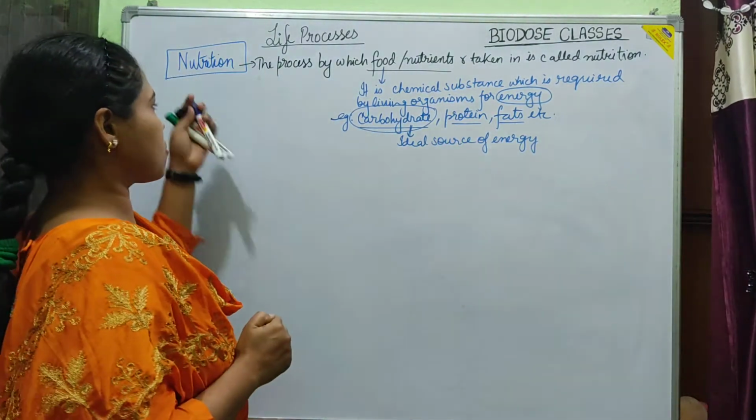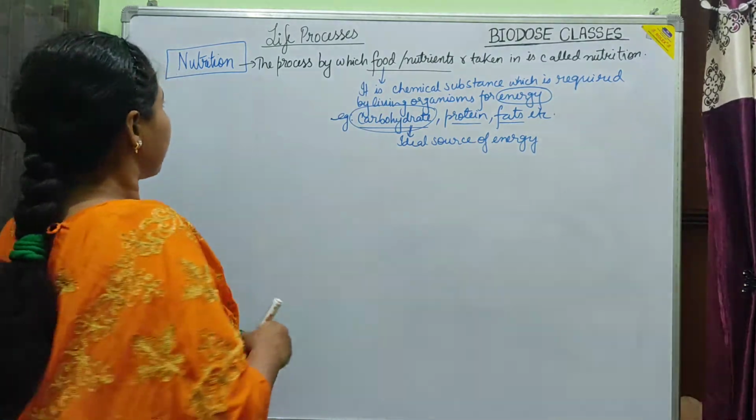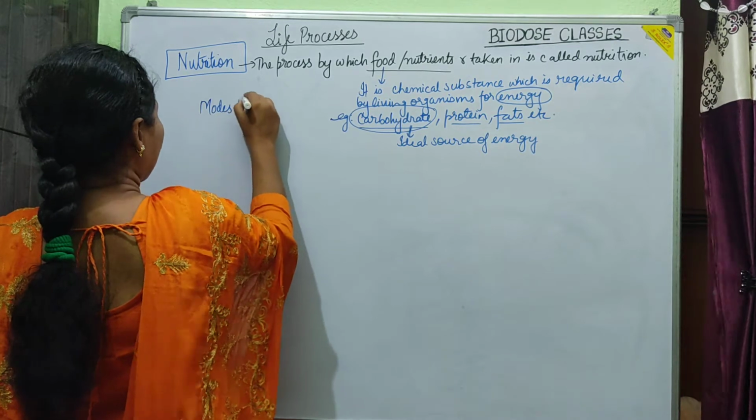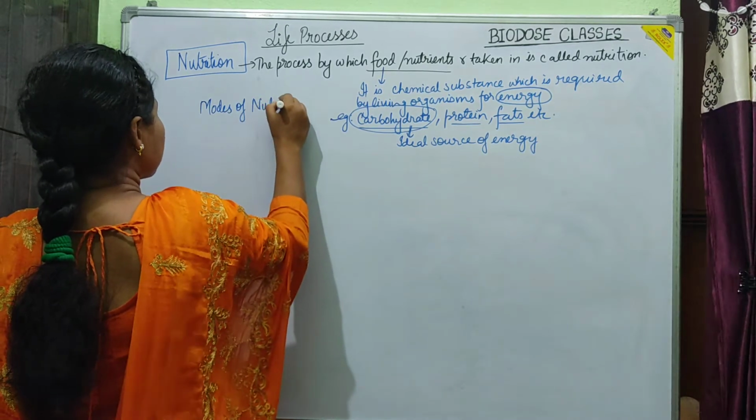So we can say it is the process by which these substances are taken in. That is nutrition. There are different modes of nutrition.